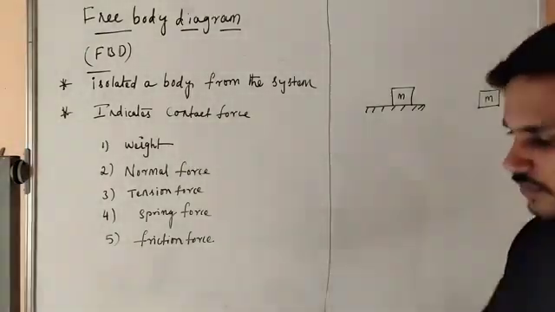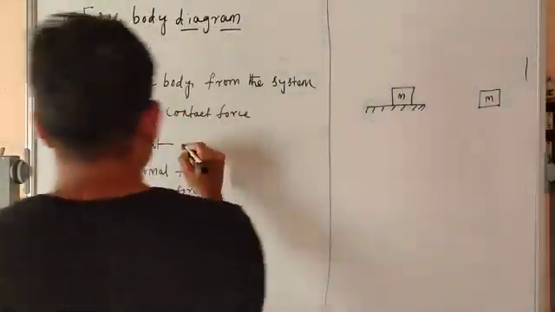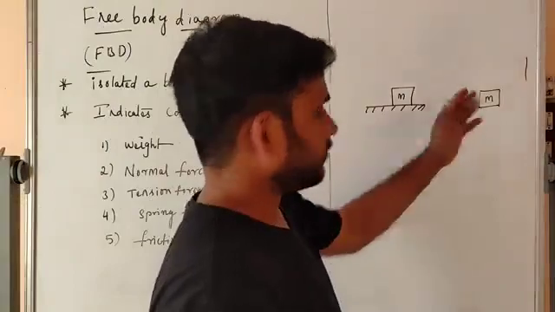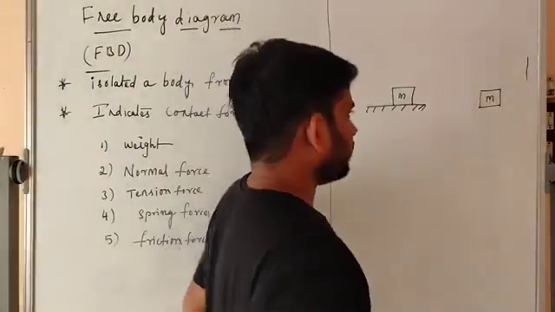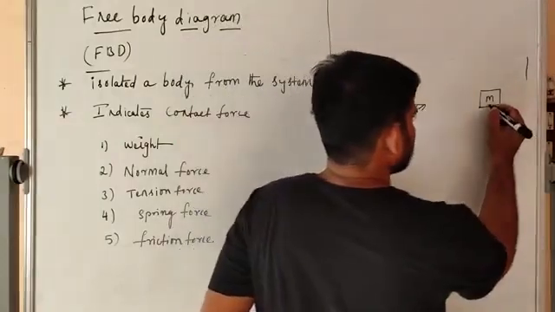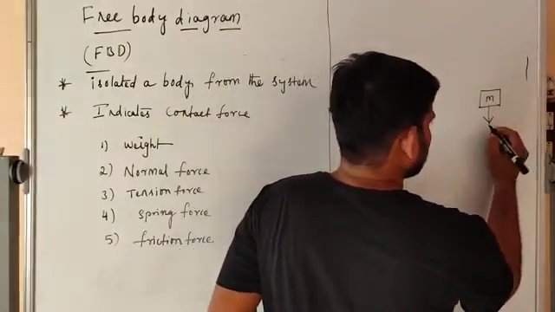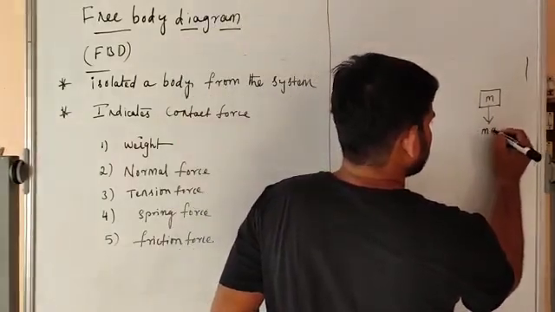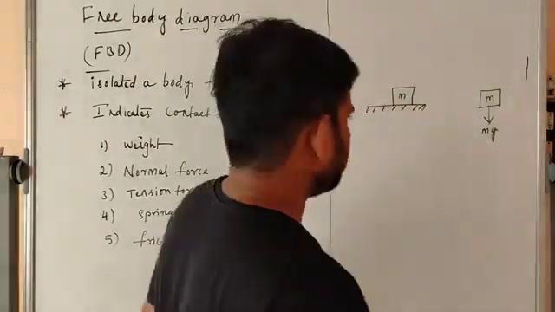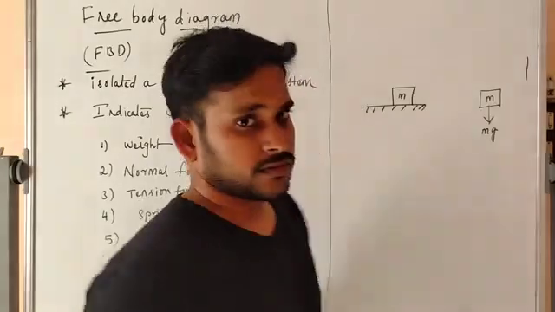Firstly, we discuss the weight. Weight is always acting in the downward direction. So, this is mass m and g, this is the weight. Simple. What about normal force?